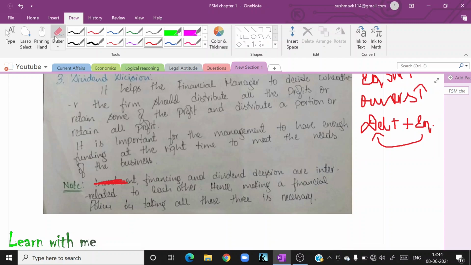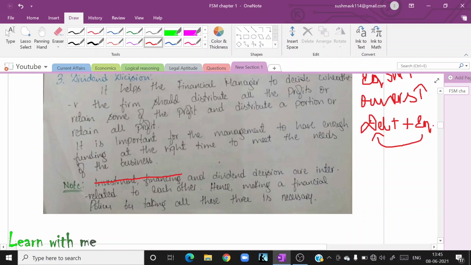Okay, now let us assume a company is having investment decision, but it is not having financial decision. Now what is the problem? The company will know where to invest, but the company will not know how to get the money. If a company is having no investment and financing decision, now what is the problem?